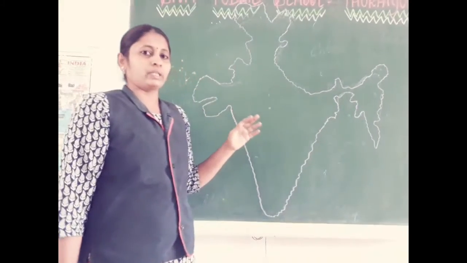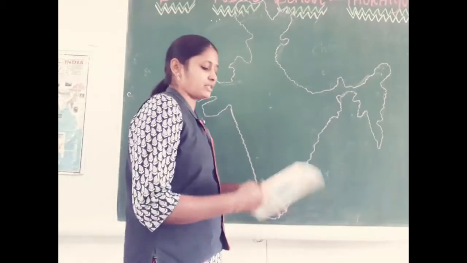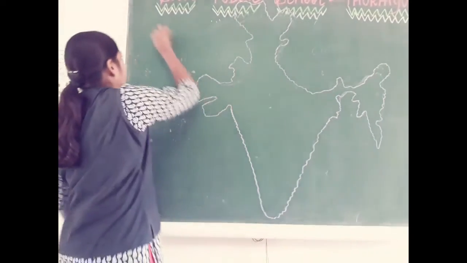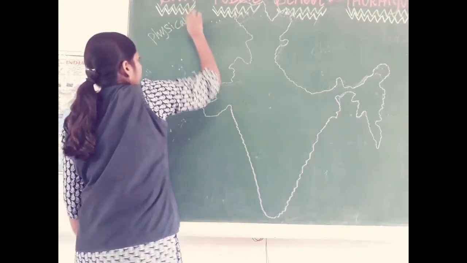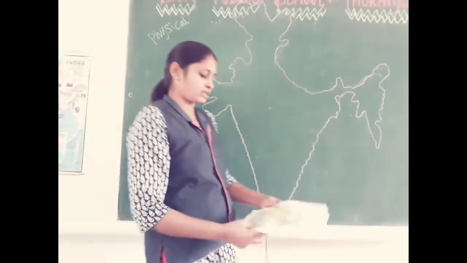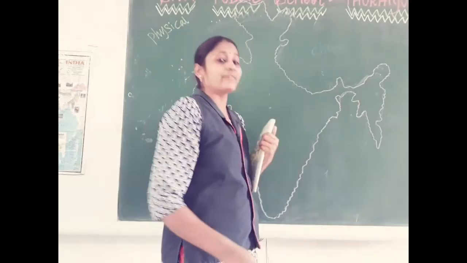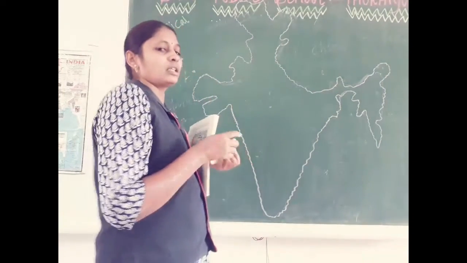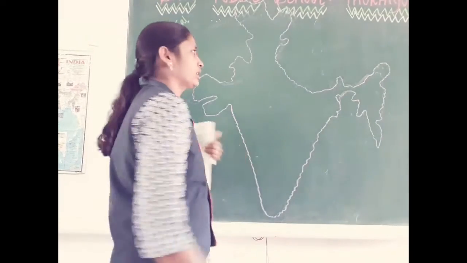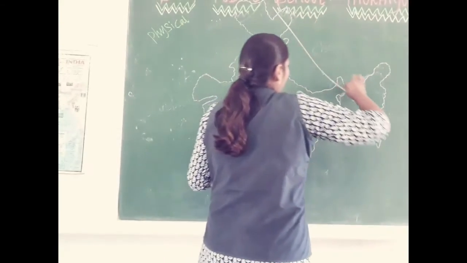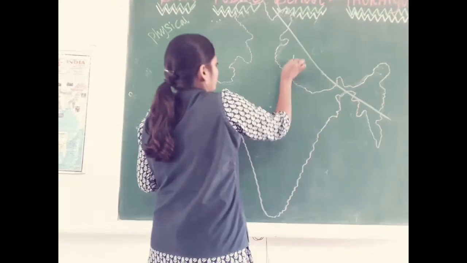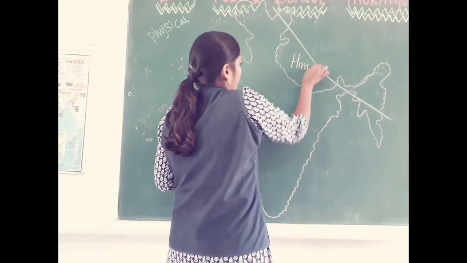So next we are going to discuss the physical features of India. Before we discuss the states of India, next we are going to discuss the physical features of India. Okay, so already I said the natural boundaries of India. In the north direction we have the Himalayan mountain range. This is the natural boundary of India.